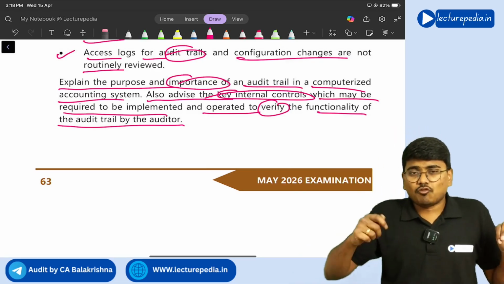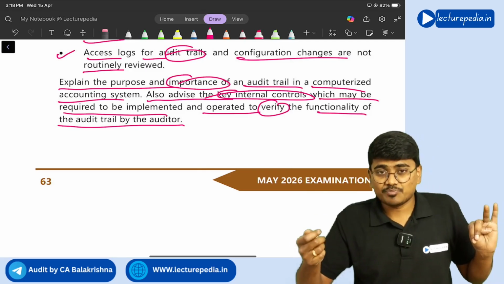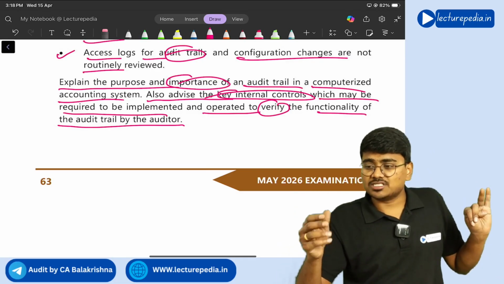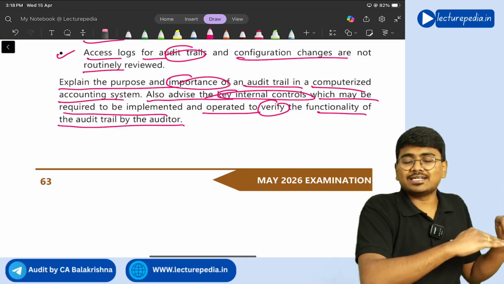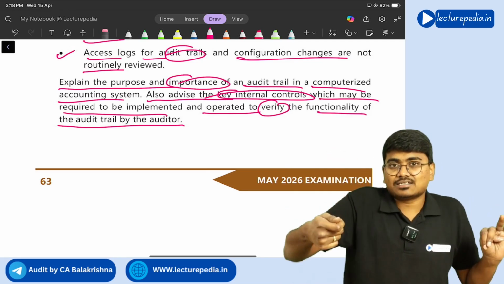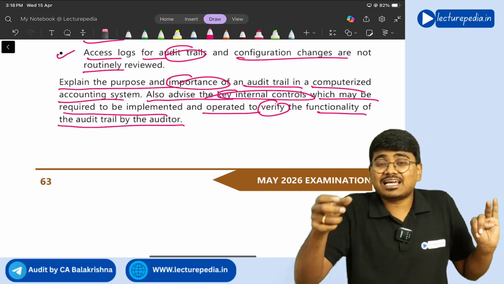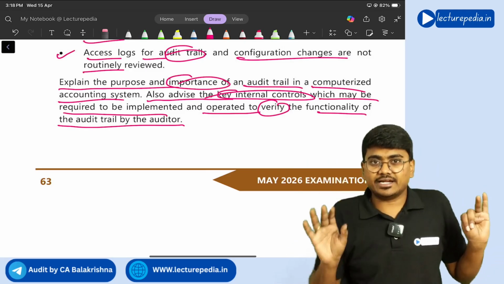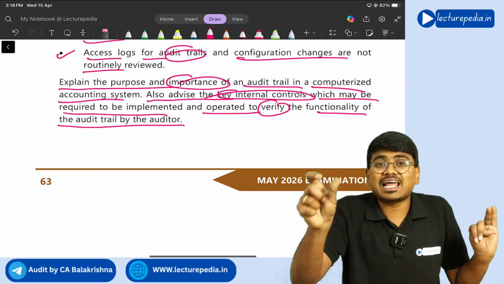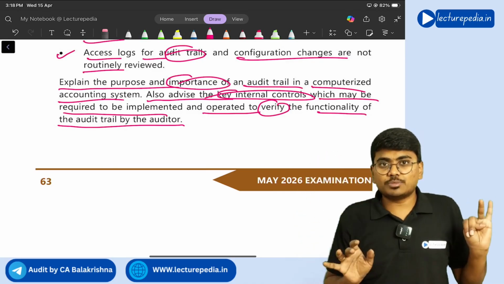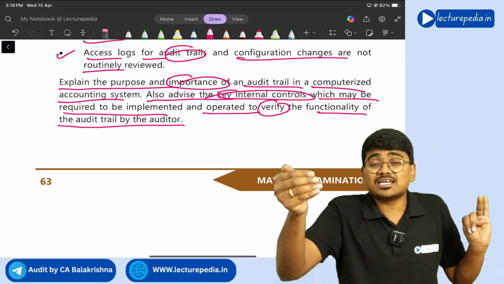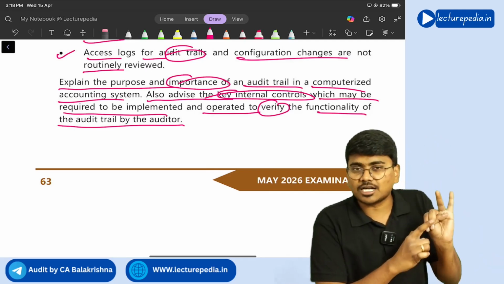Now someone wanted to change the configuration. That means they wanted to change the audit trail feature capturing of who entered the entry. So a person wanted to delete the feature of audit trail capturing the person's name who is entering the entry. So to make such major changes to the audit trail configuration, proper controls should be there. That is, not everyone in the organization should be having access to make changes to the configuration of audit trail. That is another control that should be there.